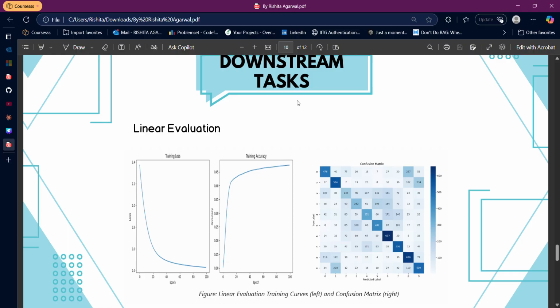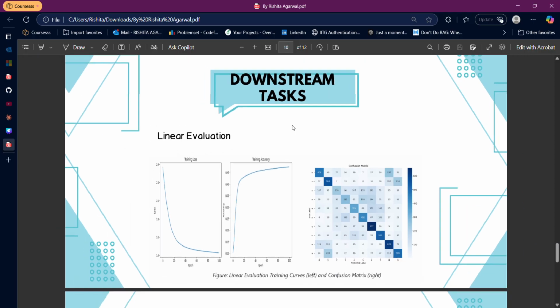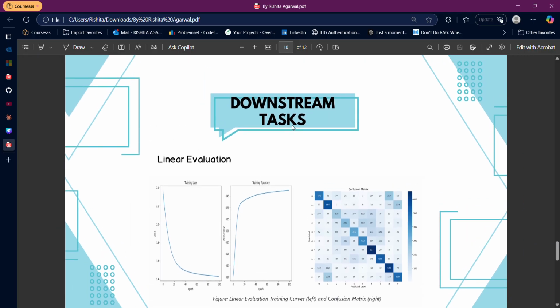I would also mention that since the dataset that I have used is pretty small, the unsupervised model was not able to learn the embeddings in a better way. So this is something which can be done with more resources and more time. But this is my result for now.